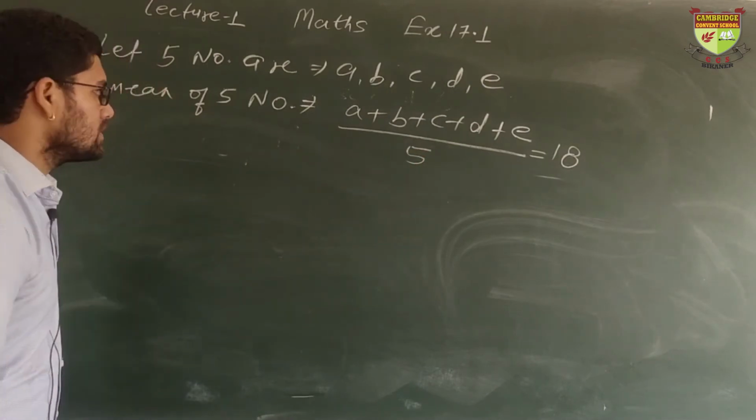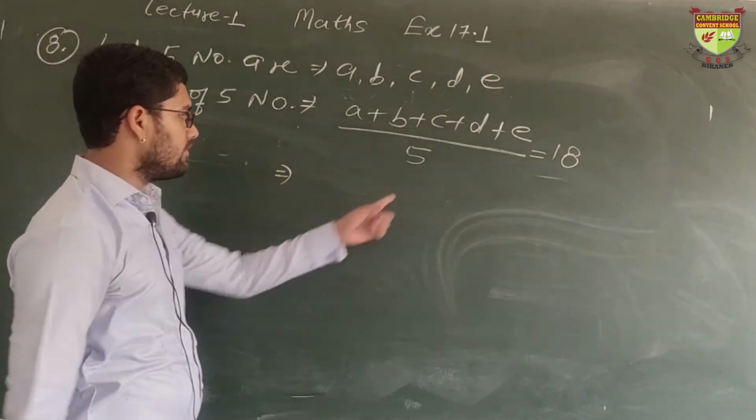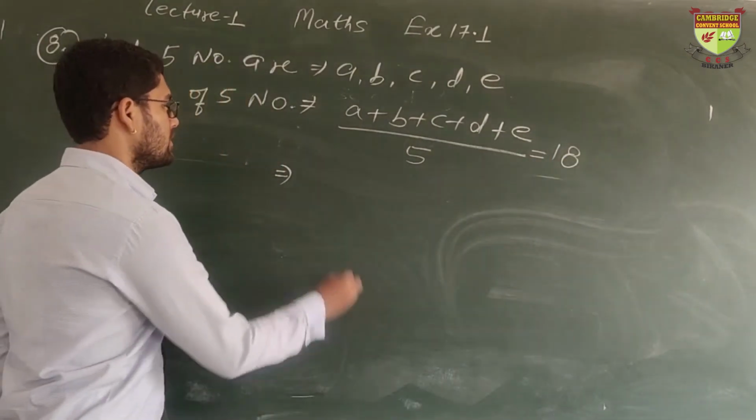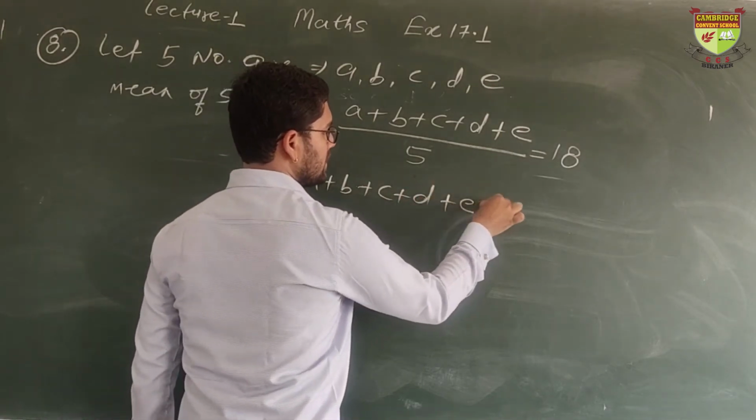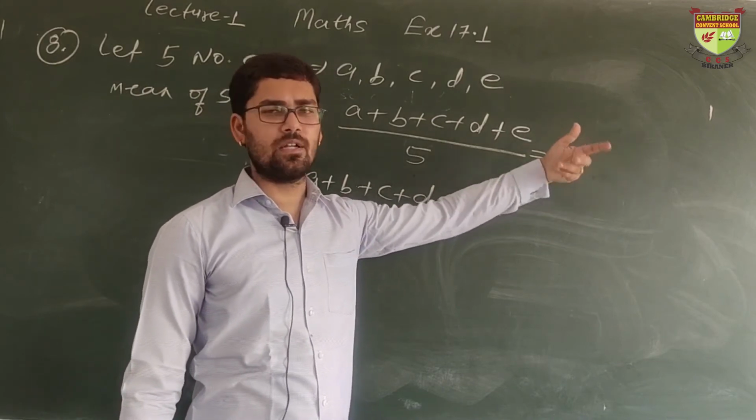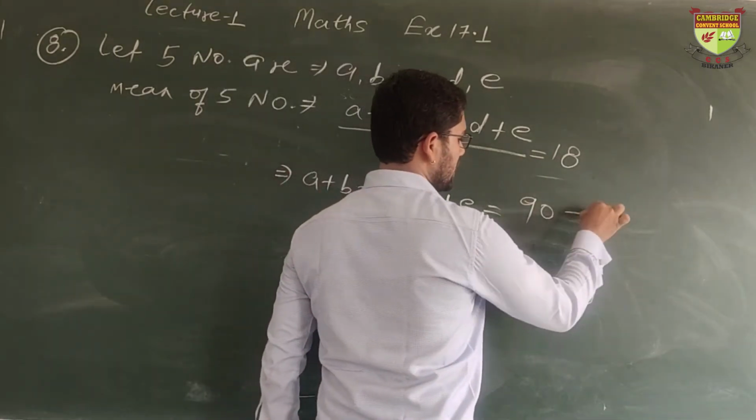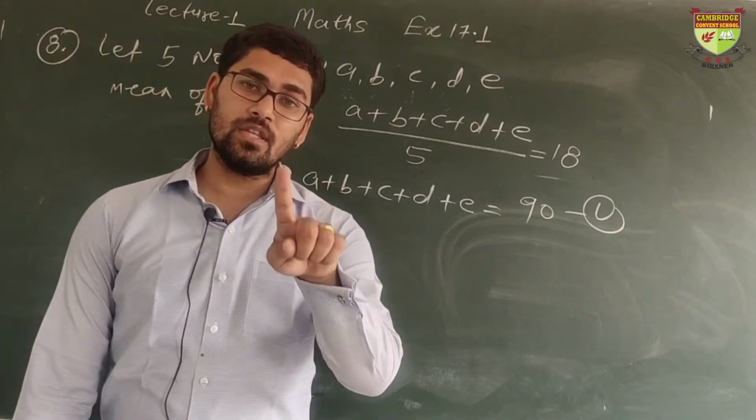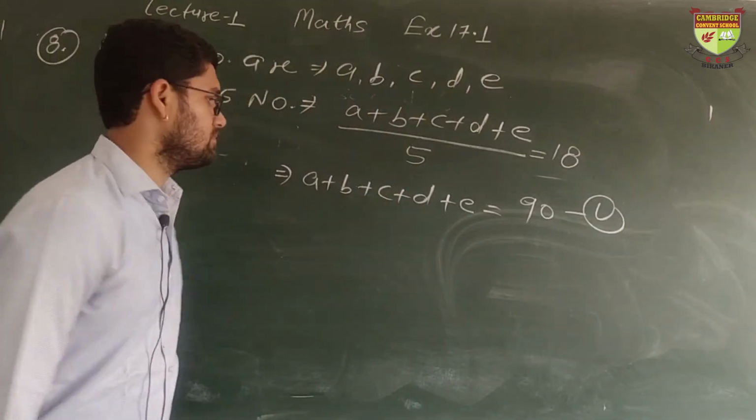How will we solve this? See. When we solve this, the divide by 5 comes to the other side and will be multiplied by 18. So A plus B plus C plus D plus E equals 5 multiplied by 18. I am multiplying it directly. When 5 is multiplied by 18, it becomes 90. Take this as equation number 1. Now we are told that one number is excluded, one number is removed. Suppose E is removed.